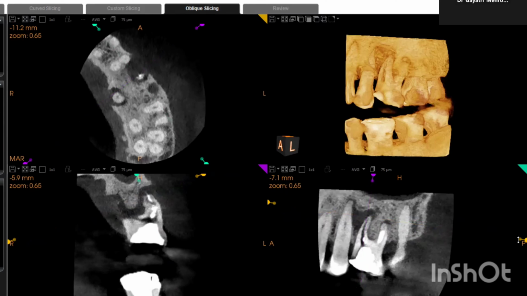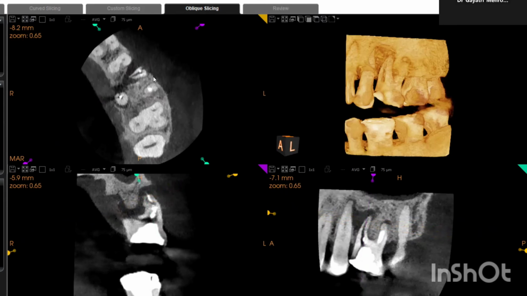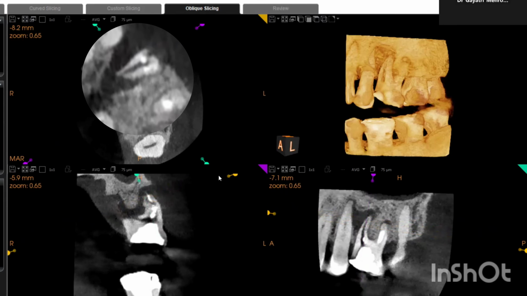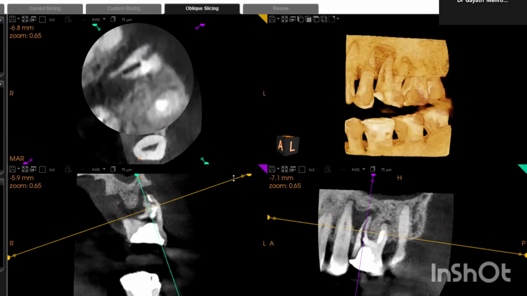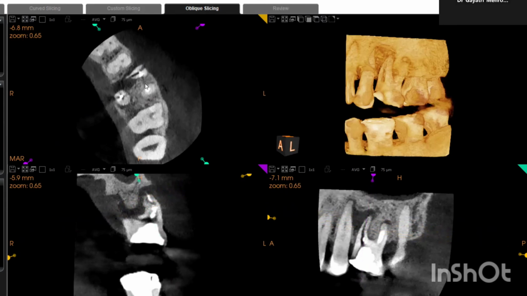mesiobuccal root. Now, if you see here, the fragments of the root, can you see? This is the fracture line. So this is one fragment and this is my other, that is the mesial and distal fragment. So the root has been divided into two parts. This is the reason why we are calling it a displaced vertical root fracture.